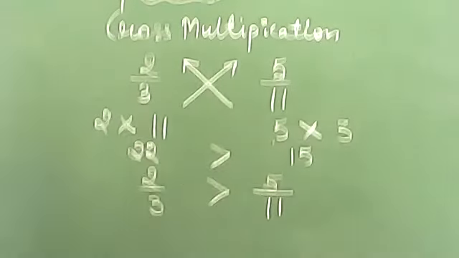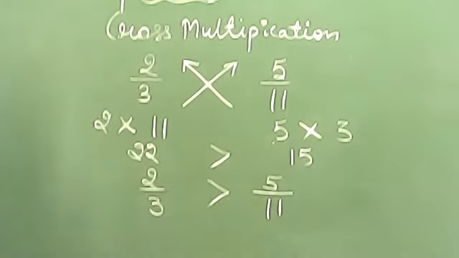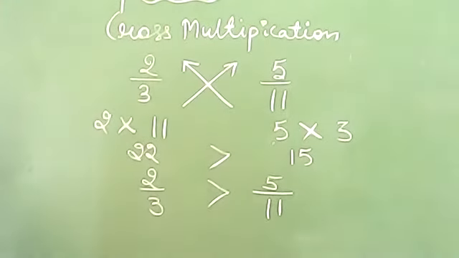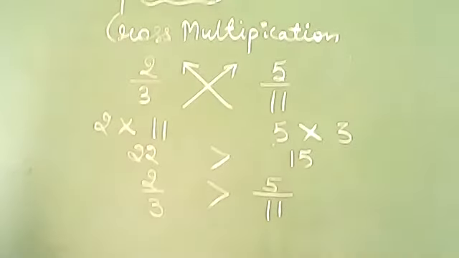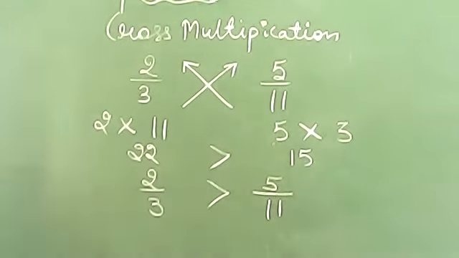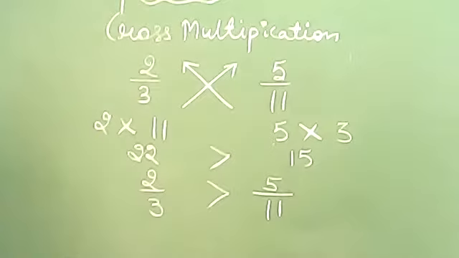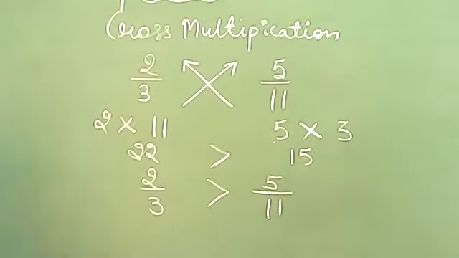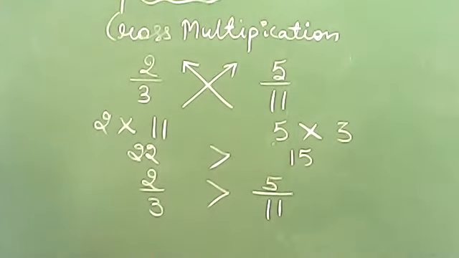Cross multiplication has one demerit. Demerit हर चीज की होती है, तो cross multiplication की भी होती है. Only one demerit is that you can only use cross multiplication with only 2 fractions. जब हमारे पास 2 से ज्यादा fractions हो जाते हैं तो हम cross multiplication का use नहीं कर पाते. ठीक है, तो cross multiplication will only take place when you have only 2 fractions. क्लियर? हाँ बेटा, mixed also you can do cross multiplication, but केवल 2 होने चाहिए. ठीक है, I will tell you then.